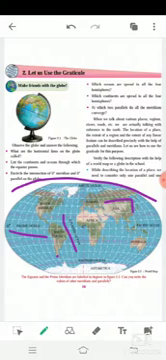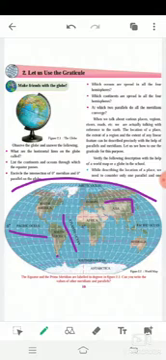Next, which ocean is spread over all the 4 hemispheres? Name the ocean that is there in all the 4 hemispheres, that is east, west, north and south. Yes, it's the Pacific Ocean.